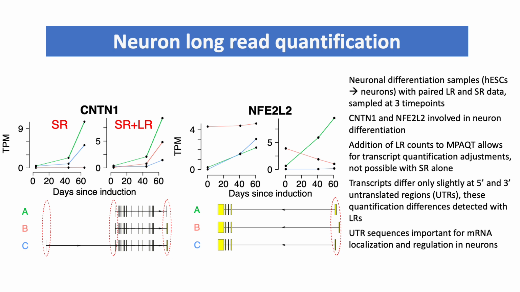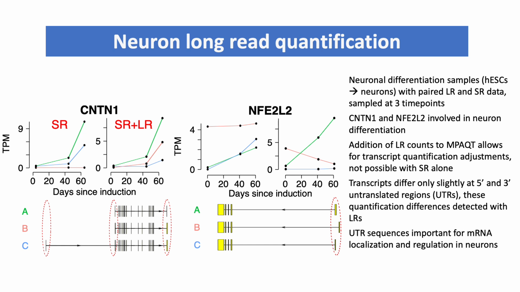We also have real data. We have neuronal differentiation samples where we differentiate human embryonic stem cells into neurons. We have paired long read and short read data for these samples at 3 time points. We take a look at 2 neuronal differentiation genes, CNTN1 and NFE2L2.